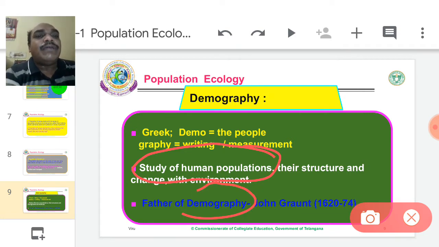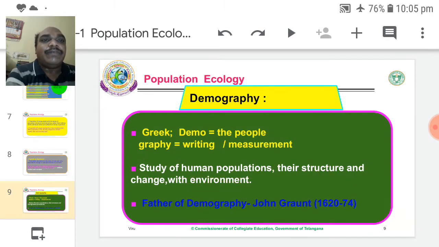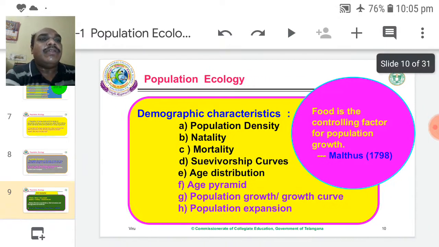Father of demography, John Graunt. So the time period was between 1620 and 74. John Graunt. Remember John Graunt, father of demography. Demography is one of the science branches. Purely this branch deals with the study of the human population. Only human population information is available from this.